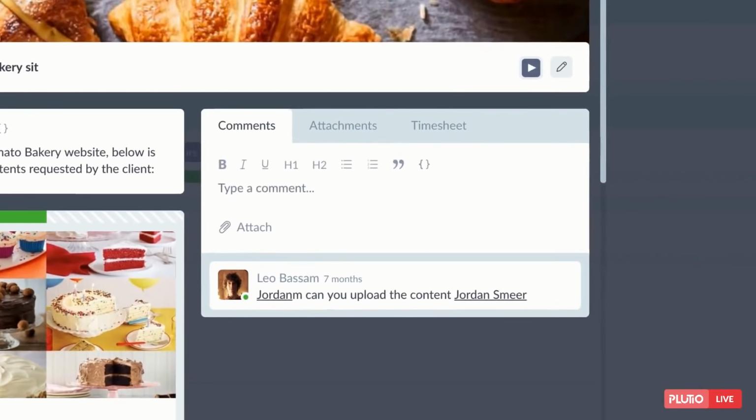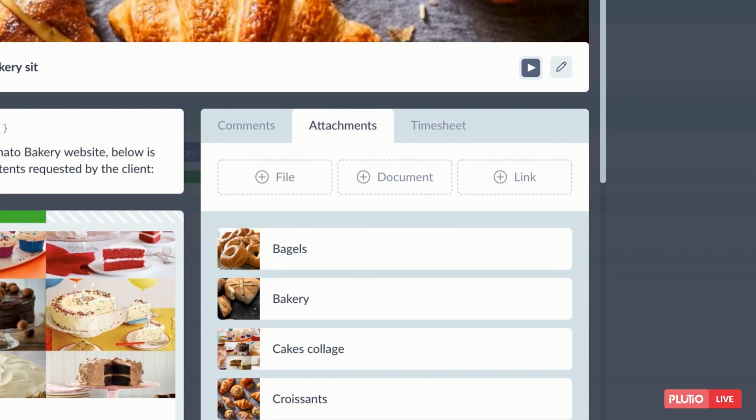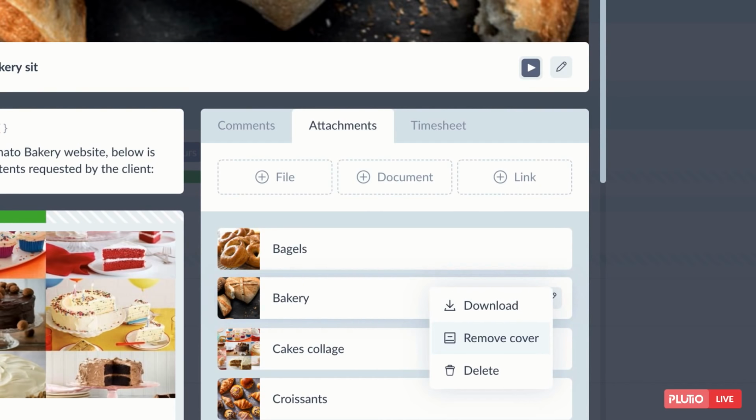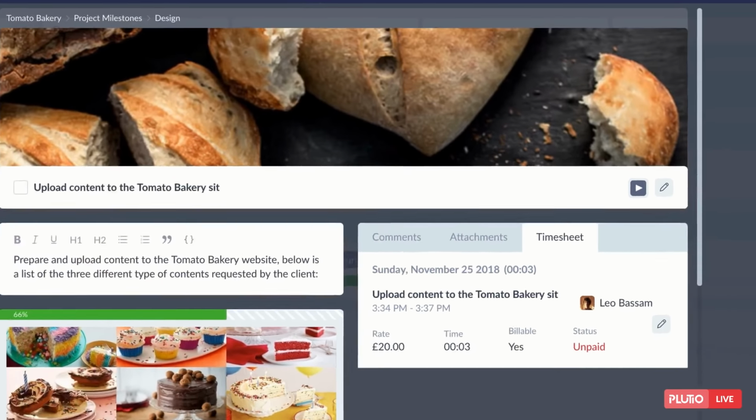The comments section allows you to collaborate with anyone involved in this particular task. From the Attachments tab, you can upload files and documents, as well as link to external resources. And you can mark any image that you've uploaded as a cover image for this particular task. The Timesheet tab will show you all the time logged for this particular task.